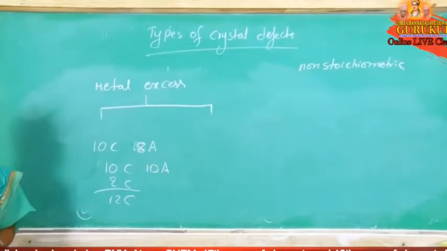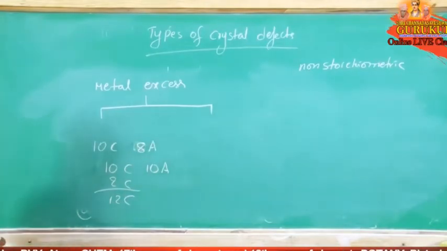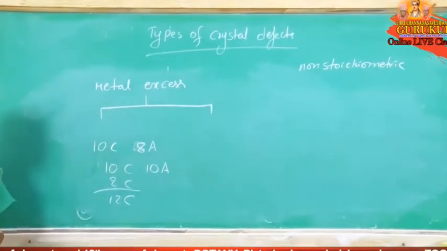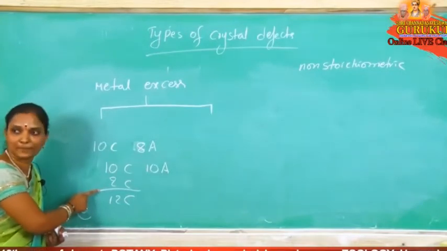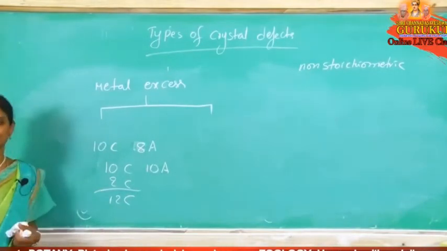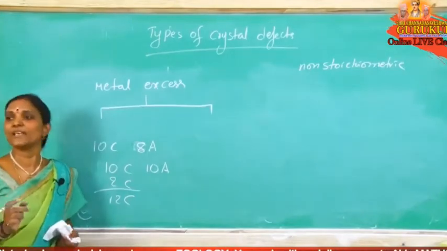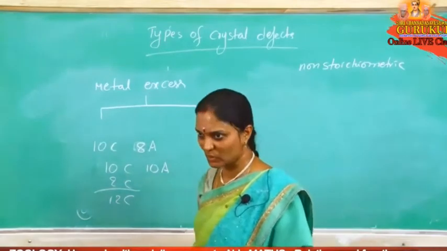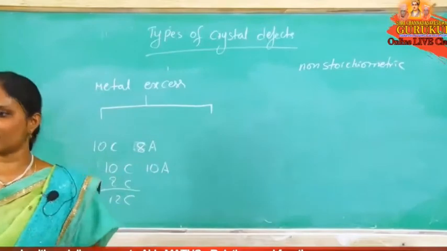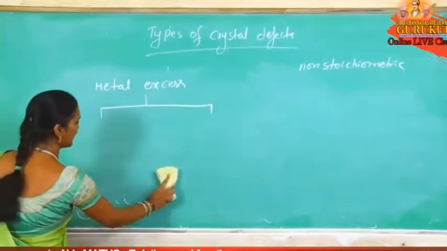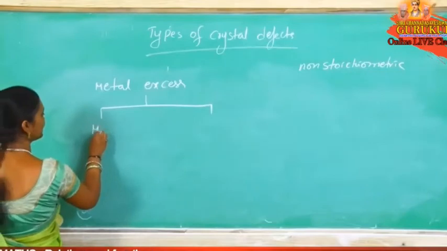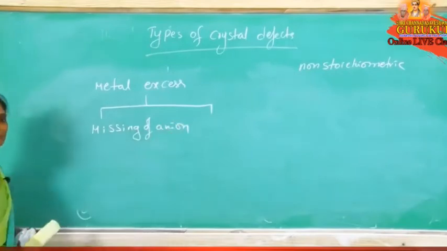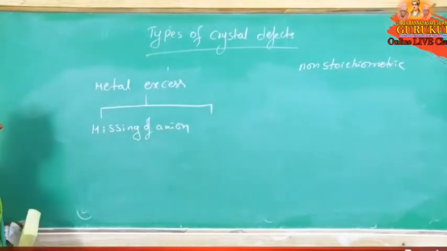So 2 chances are there. What are those 2 chances here? One is missing of anions. Automatically cations are more, metal excess defect. Other is extra metal ions present. Then it is a metal excess defect. So 2 types of metal excess defect. Metal excess defect means metal ions are more than required. The first type is missing of anions. So what happens here?